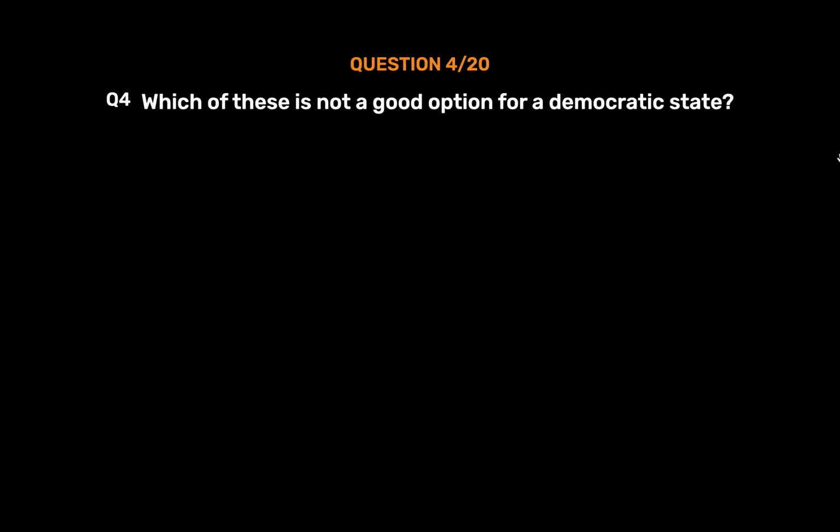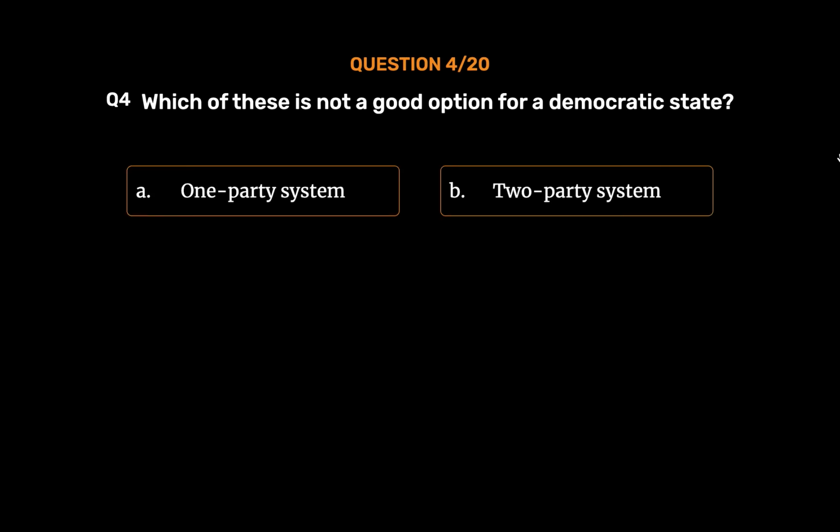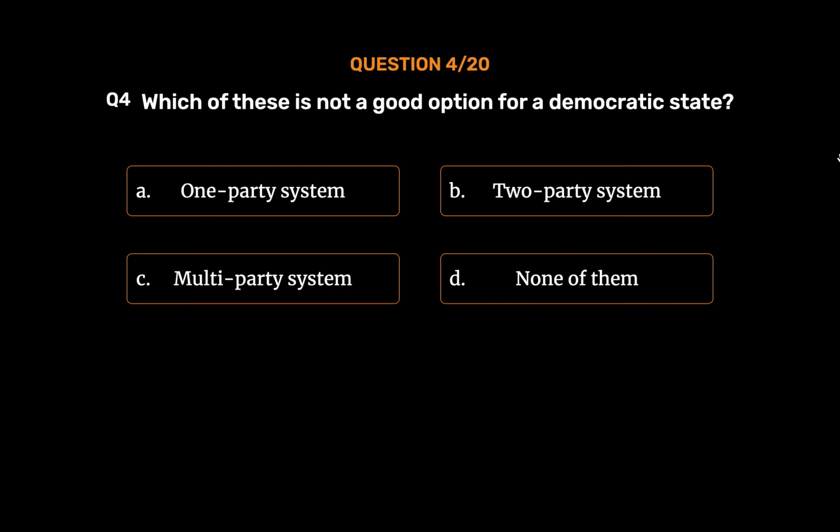Question number 4. Which of these is not a good option for a democratic state? Option A. One-party system. Option B. Two-party system. Option C. Multi-party system. Option D. None of them. The correct answer is Option A.